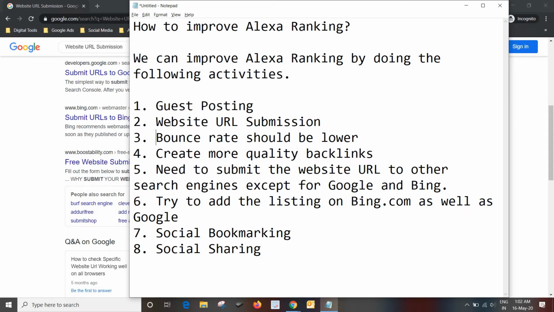So definitely we will know what kind of traffic you're getting from different search engines. So accordingly you can work on those keywords, and accordingly you can analyze the data for different webmasters.